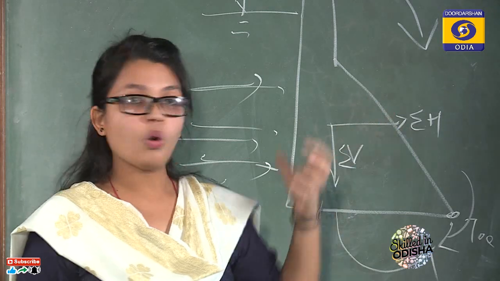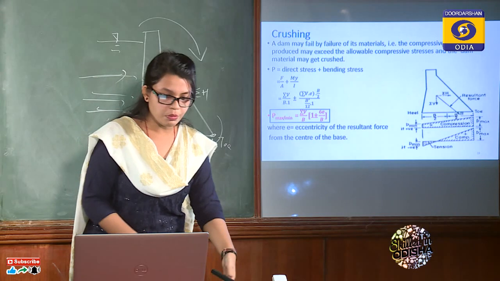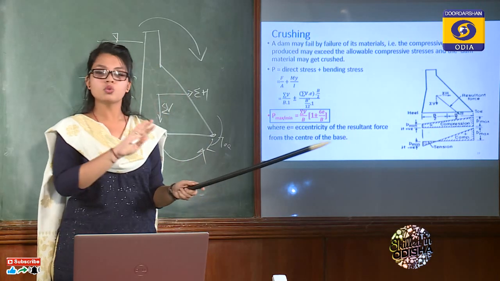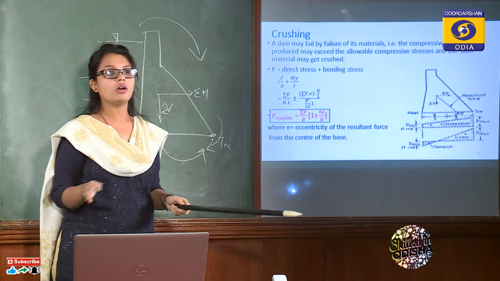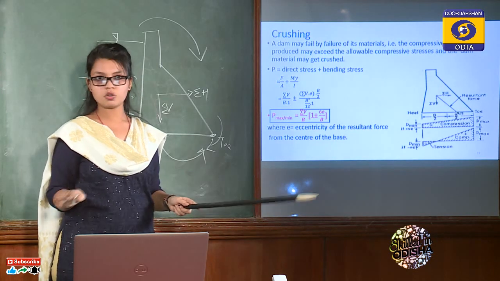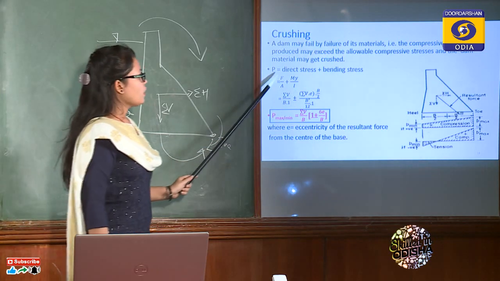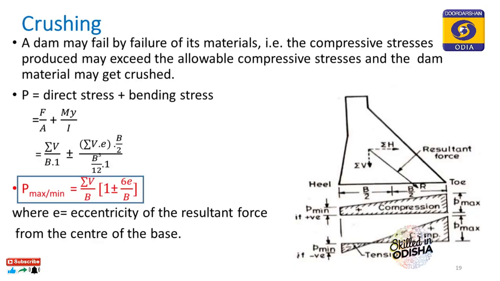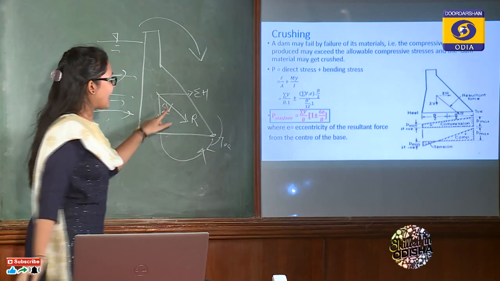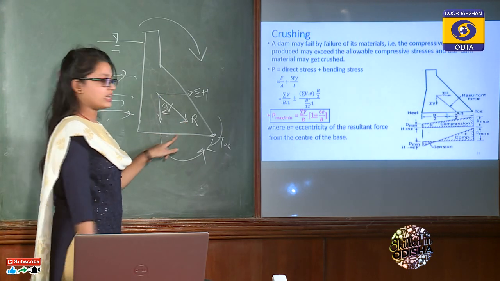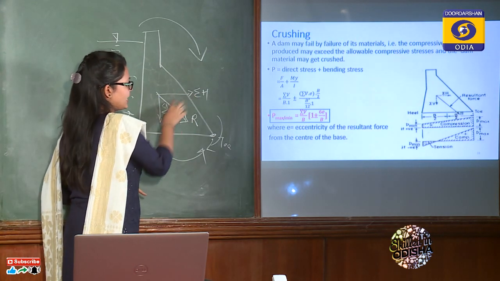So that depends upon its own compressive strength. Now what does that mean? Since in your syllabus there is no mathematical derivation or stability analysis, design of gravity dam is not there, but for a better understanding of this theory, I'll just explain this equation. So this is the vertical stress distribution at the base. This is given by direct stress plus bending stress. Now in this diagram, if we resolve these components into a resultant R, the position of R can be anywhere, but it depends upon the horizontal and vertical forces.